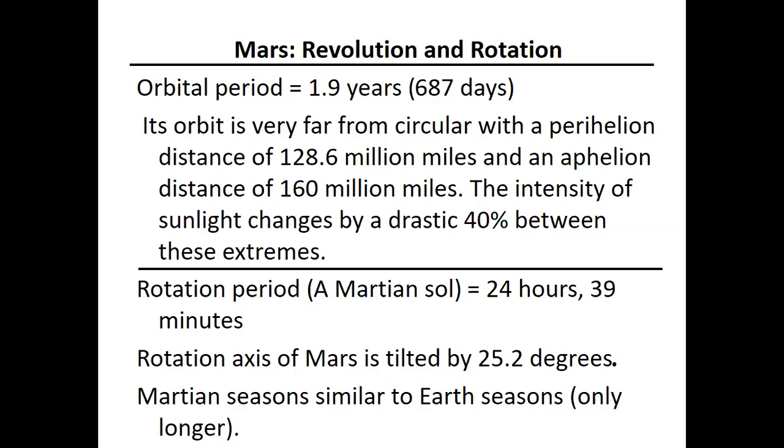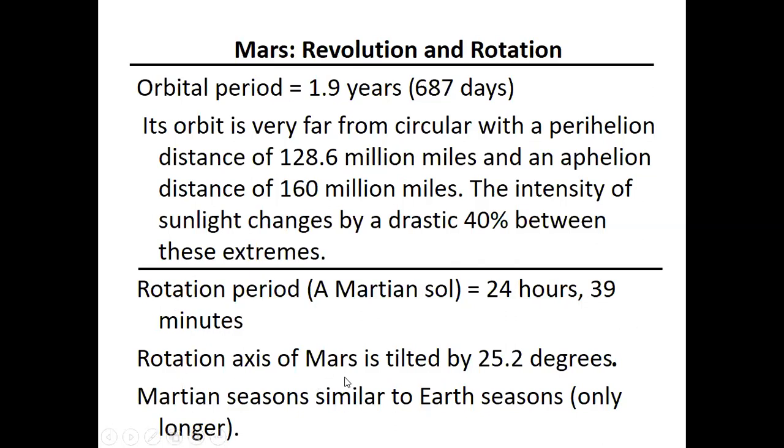The intensity of sunlight changes drastically, right? Remember, because of the eccentricity, the amount of sunlight that we receive on the planet is varying. So here, due to this variation, like 128.6 million miles and 160 million miles, it results in a 40% sunlight intensity difference. And the rotational period is 24 hours and 39 minutes. So here, our solar day is 24 hours, right? So here, the Martian solar day is 24 hours and 39 minutes.